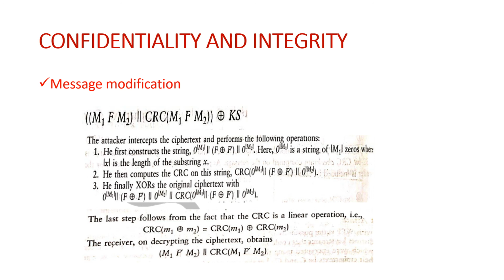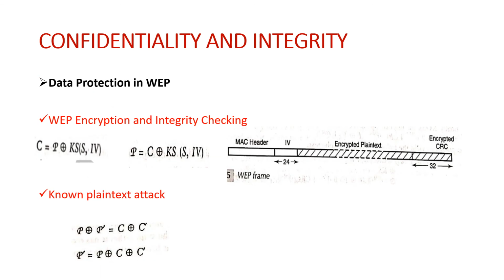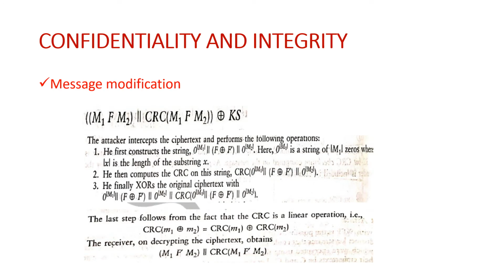Okay, so this topic is all about understanding how WEP, what steps actually were taken for the purpose of security in WEP, and how weak they were, or in what terms they were weak, how WEP ended up to prove as a flawed protocol. That is what we tried understanding. Okay, so in the next topic I'll be explaining you how the data protection is done using TKIP and CCMP in detail.